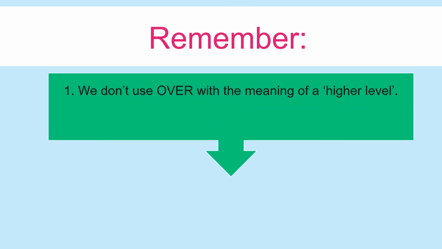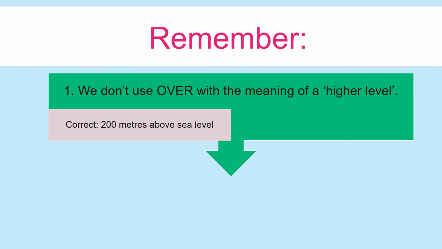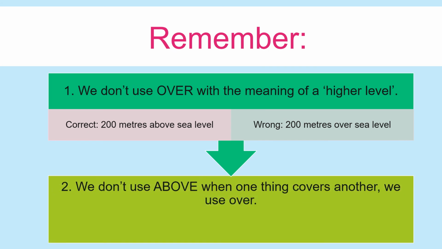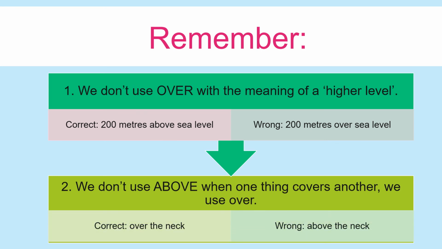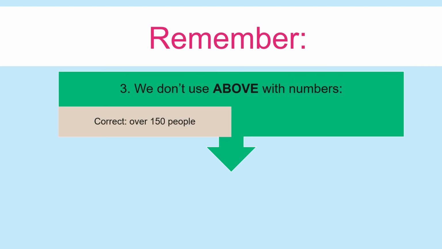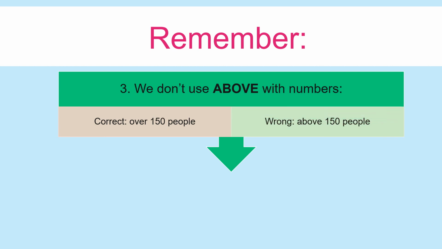Remember, correct is 200 meters above sea level, so don't use over with the meaning of a higher level. And it is wrong: 200 meters over sea level. We don't use above when one thing covers another. We use over. So correct is over the neck and not above. We don't use above with numbers. Correct is over 150 people and not above.